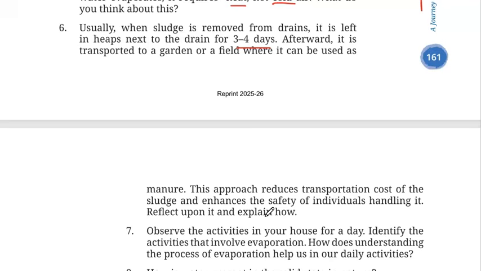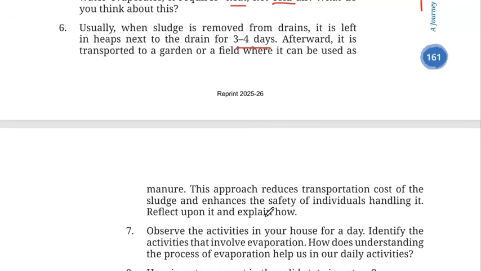What do you think happens if you leave the sludge in heaps for 3-4 days and allow some of the water content of the sludge to evaporate? Because the water content is reduced, it also reduces the volume and weight of the sludge. This makes it easier and less expensive to transport.